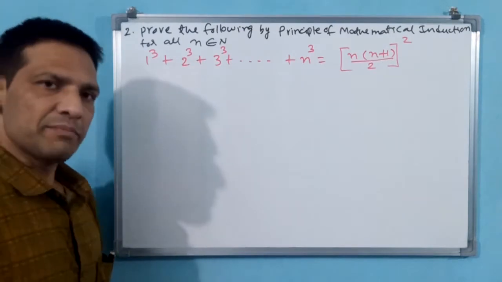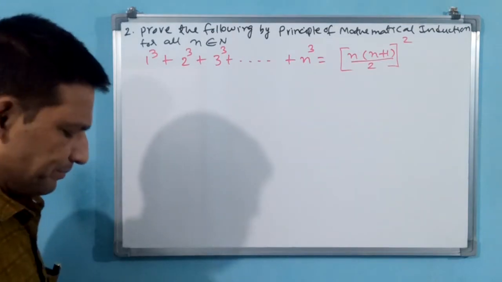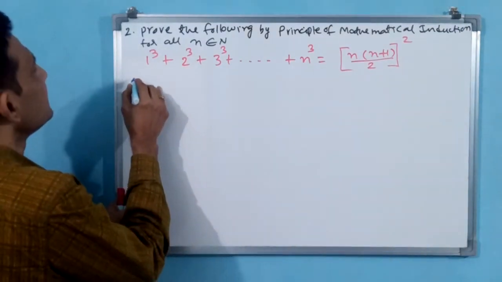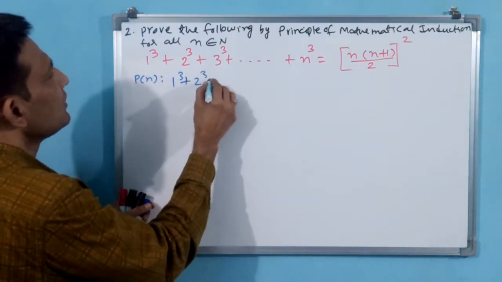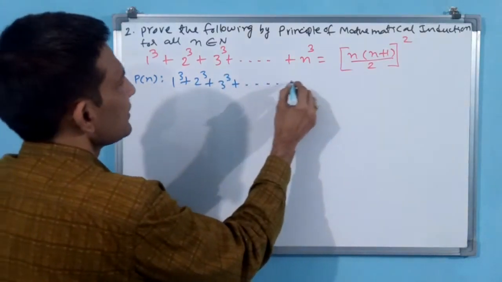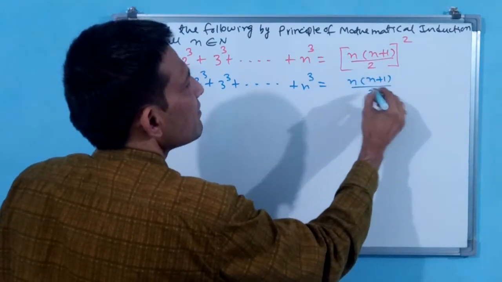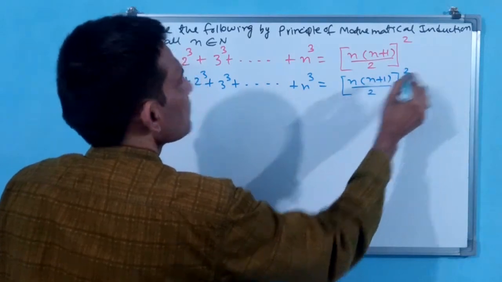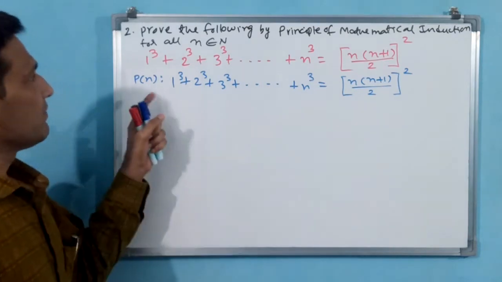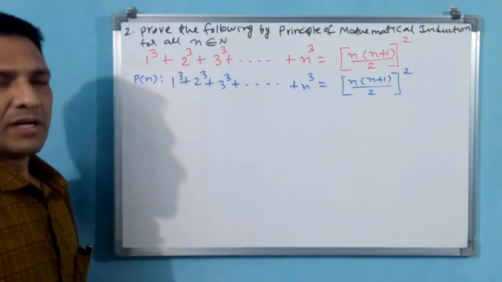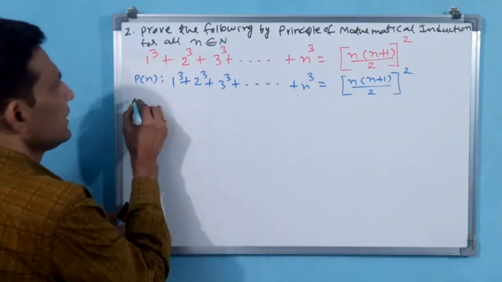Okay, the second step is to take this statement as proposition Pn. Let us take Pn: 1 cube plus 2 cube plus 3 cube plus dash dash dash plus n cube is equal to n into n plus 1 divided by 2 whole square. This will be proposition Pn. We have taken that; that means for us this is the second step, since the first step they have given. The third step is P1. You prove LHS, RHS for P1. Okay, let us take P1.